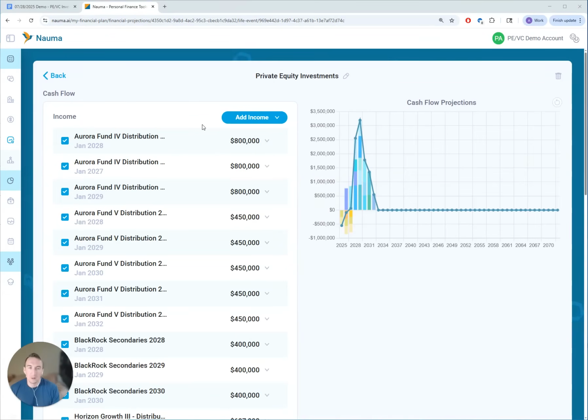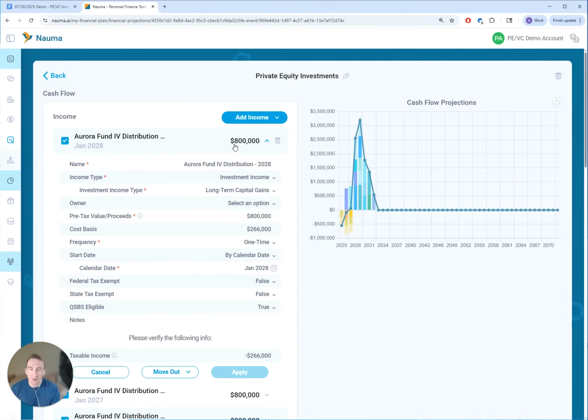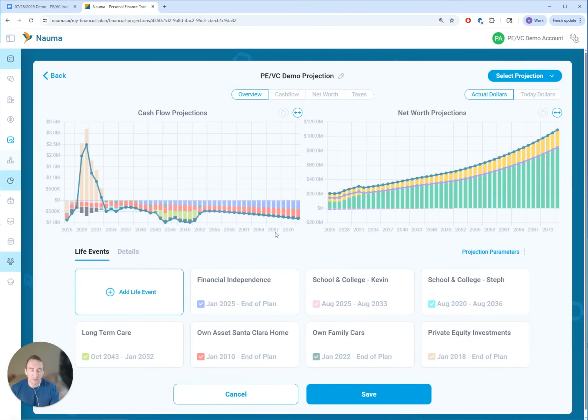All right, we just finished adding all capital calls and distributions into the private equity investments live event. The key takeaways: when you add distributions, set the income type to be a long-term capital gain, set the cost basis for the transaction, because that's important. And if it's an early stage fund and investments there are eligible for QSBS, set this flag to true. It will turn off capital gains tax for federal taxes. And if you're still in California, the tool knows that and will calculate the tax there.